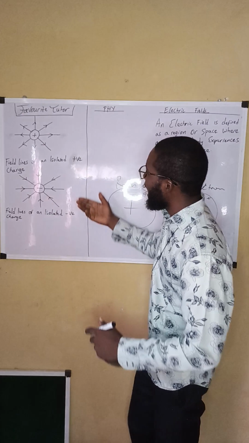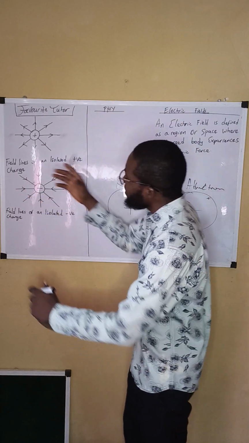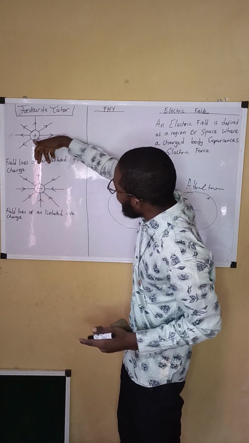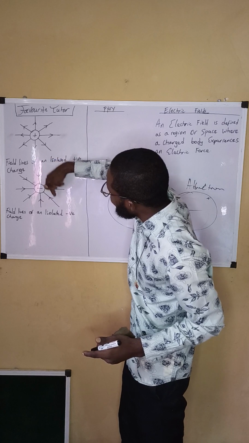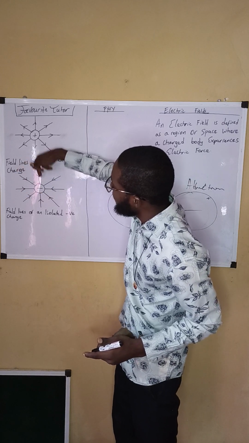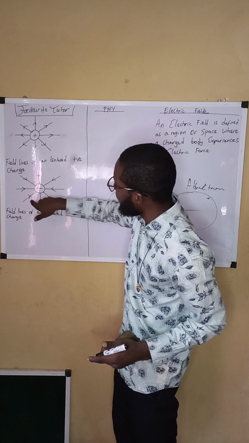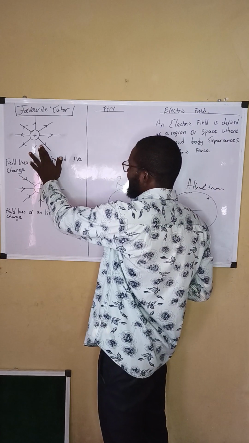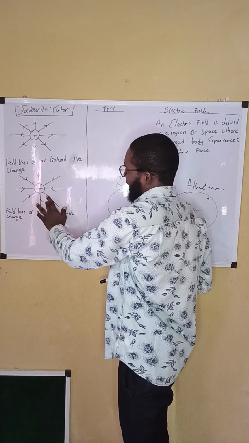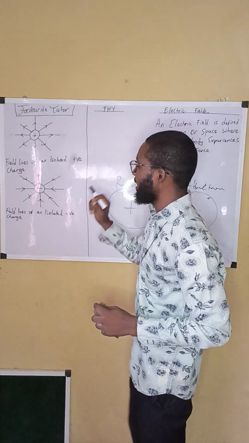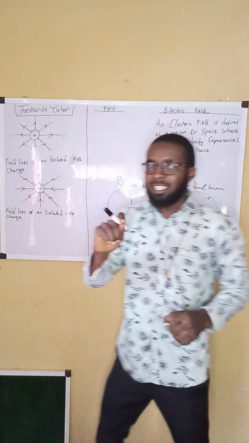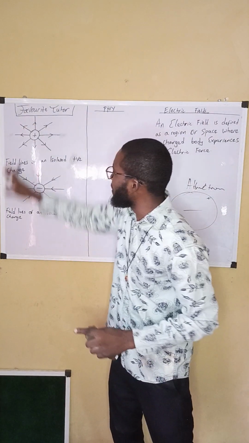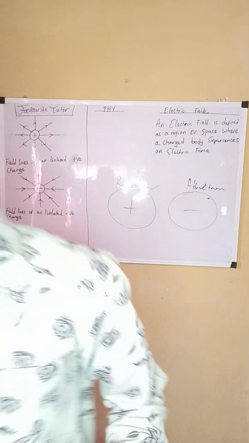An electric field can also be negatively charged. For a negatively charged body, the field lines have the direction inward. You can see the arrows; they are inward. This is for an isolated positively charged body, while this is for an isolated negatively charged body. I'm going to give another illustration, then we take the properties of the field lines, these imaginary lines.